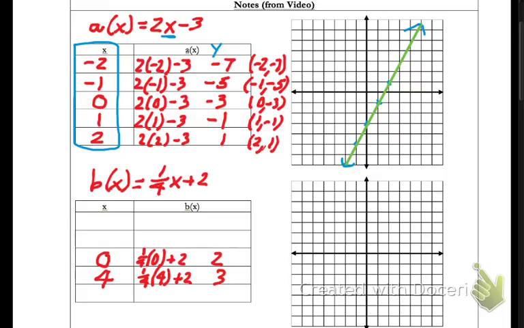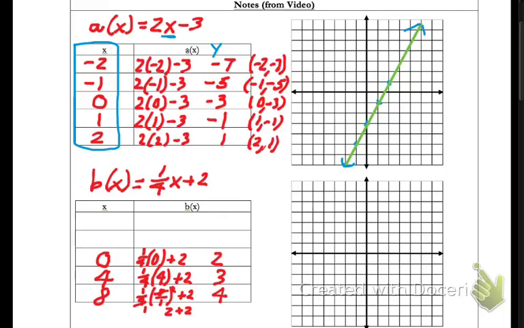I'm also going to put in another multiple of 4, namely 8, and show you what happens. Here's what happens: I basically have 1/4, and I'm going to write 8 as a fraction, 8 over 1. Now, I know 4 goes into 8 twice. I'll put a 1 down here. So when I add the 2, this really gives me 2 plus 2, which is 4. And you'll notice I've got a nice little pattern going with the numbers.